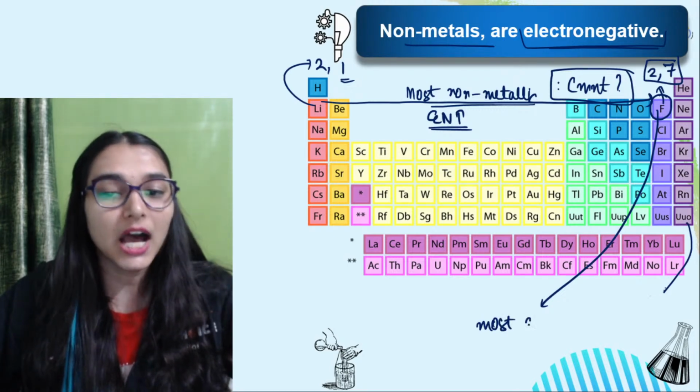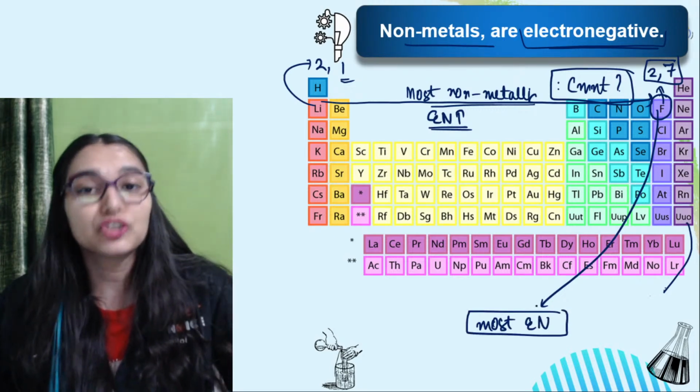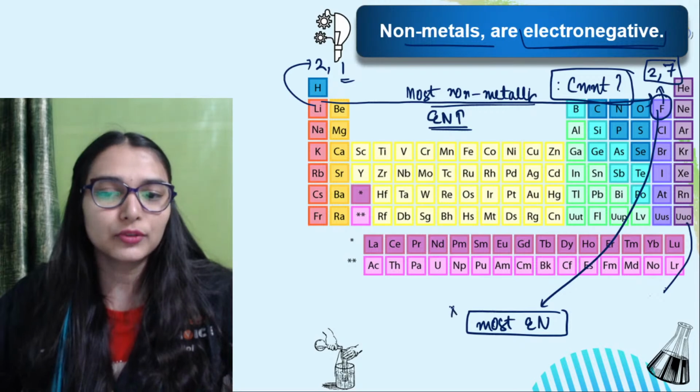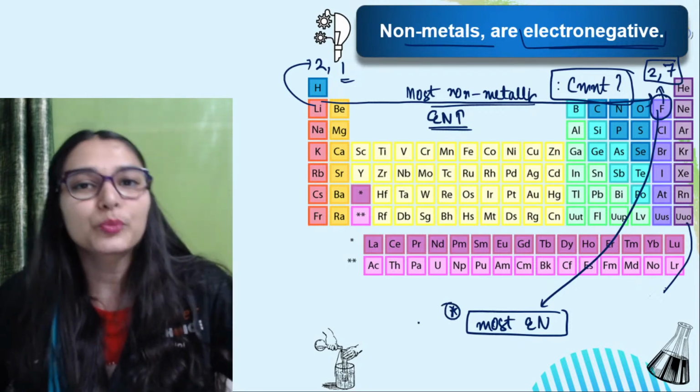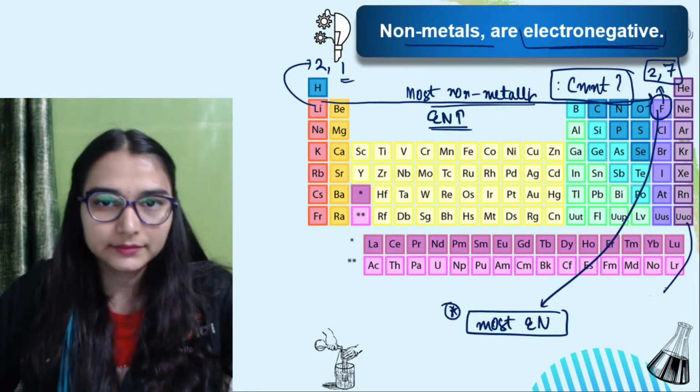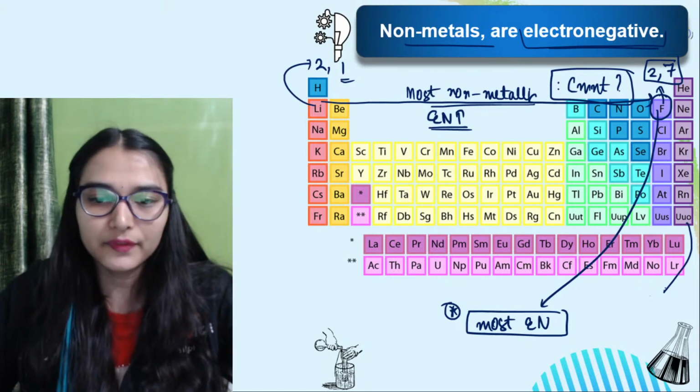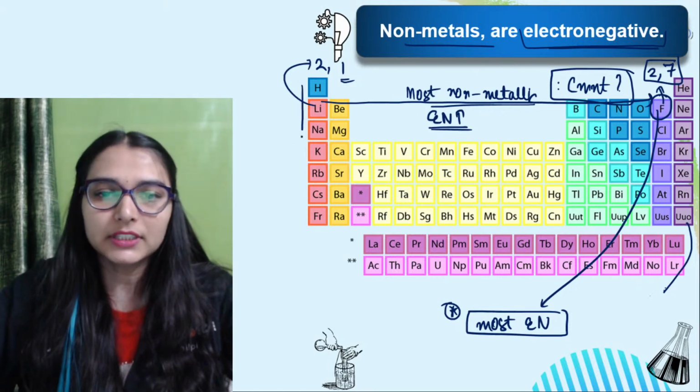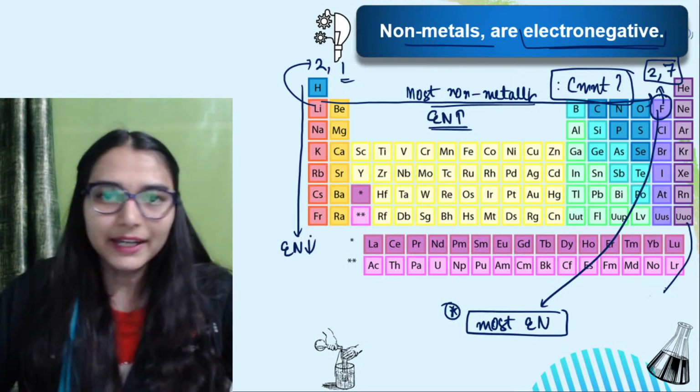This question was asked in last year's sample paper. Check it out. The most electronegative element in the entire periodic table is fluorine. Are you clear on this? And electronegativity is going to decrease from top to bottom. So the trend is very similar.